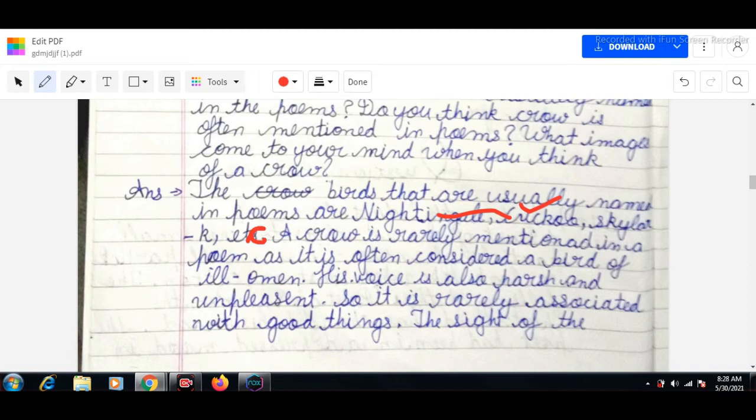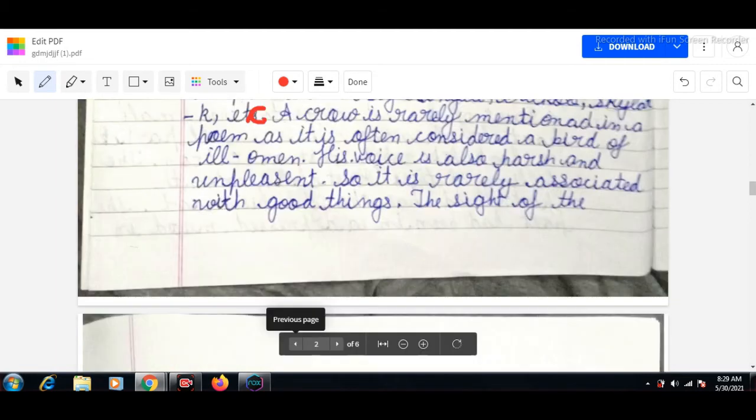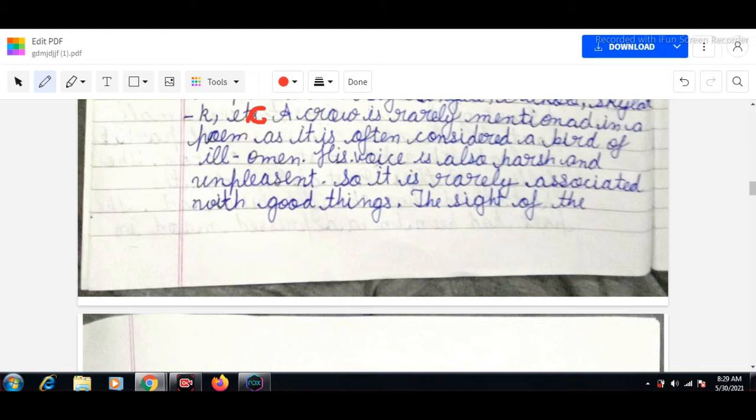But the crow is rarely mentioned in any poem, because he is considered a bird of ill omen, and his voice is also harsh and unpleasant. So it is rarely mentioned as a sign of good things.